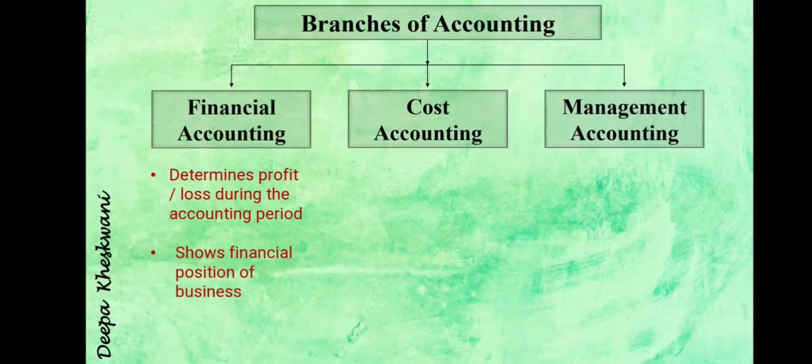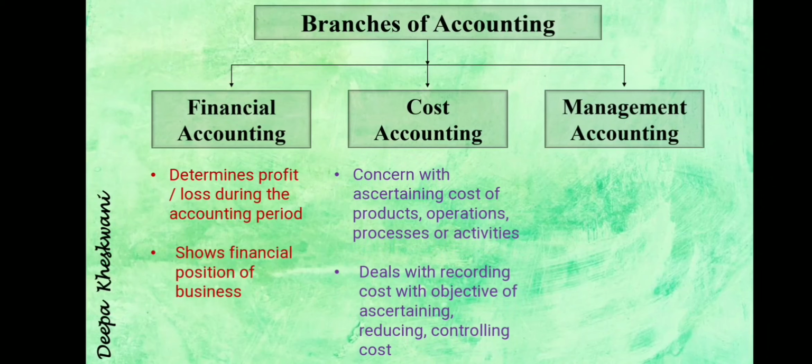Then the second one is cost accounting. It is concerned with ascertaining the cost of a product, operation, process or activity. In cost accounting, we will find the cost of the product. To take any further step or to decide the price of a product, we must be aware of the cost. To find the profit, we must know the cost. If the cost is 5 rupees and the product is sold at 10, then 5 is the profit. For that we need the cost of the product. So cost accounting is a branch where the cost of the product or operation is to be found.